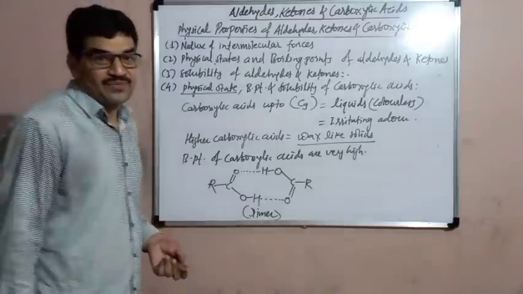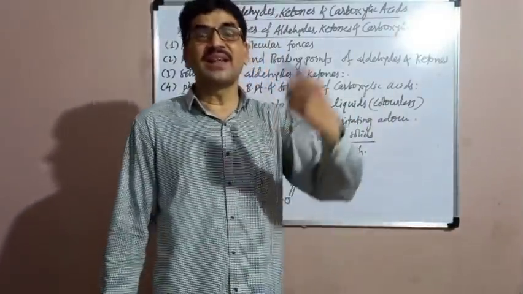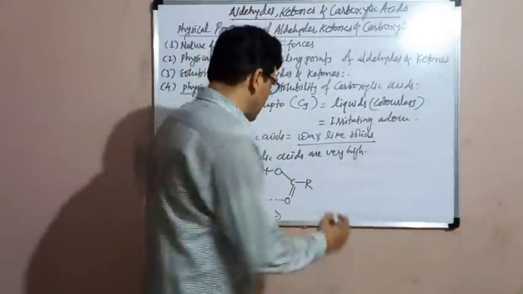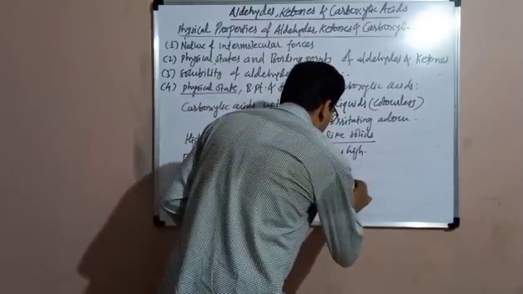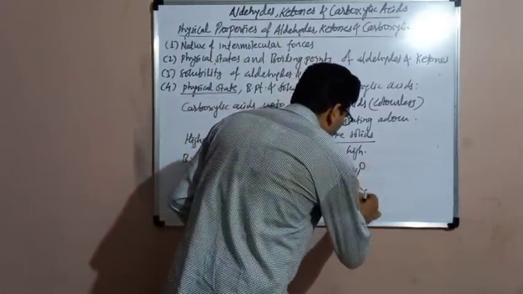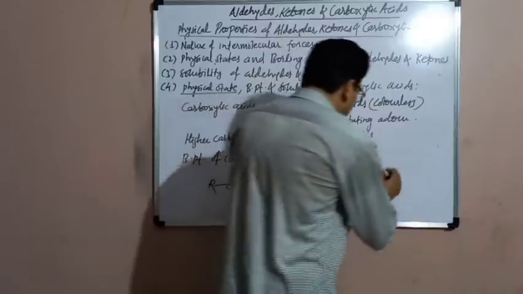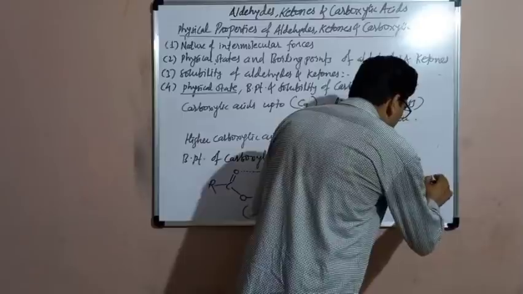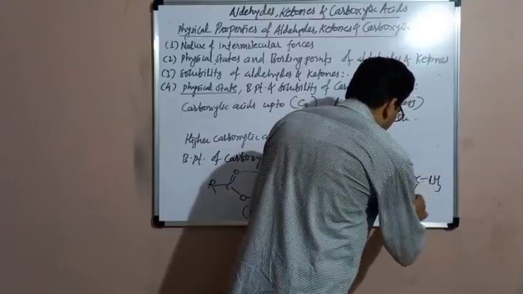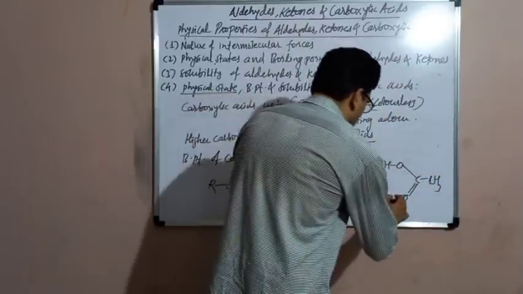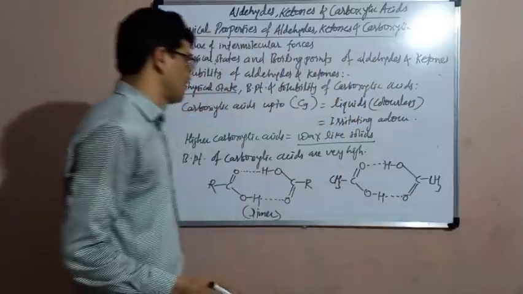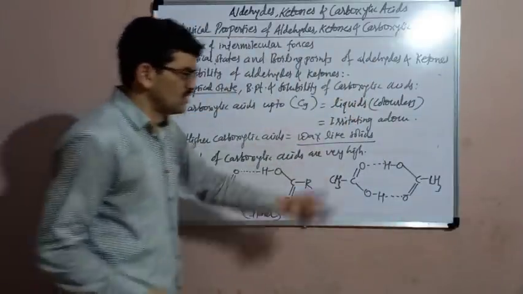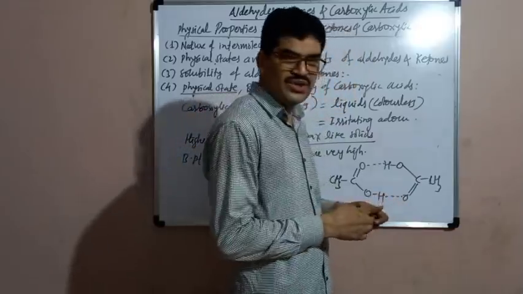Acetic acid exists as a dimer even in the gaseous state. Acetic acid, CH3, C double bond O, OH. This is acetic acid. It exists as a dimer even in the gaseous state. In this way, it forms a dimer, and because of that, it has a very high boiling point.